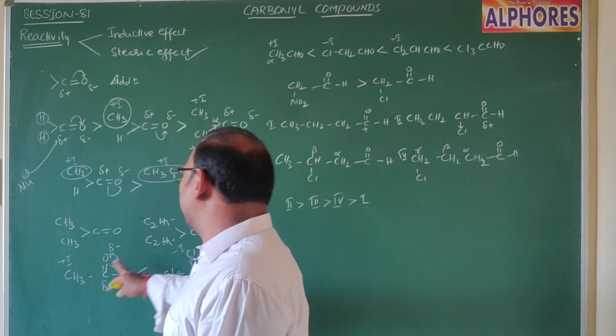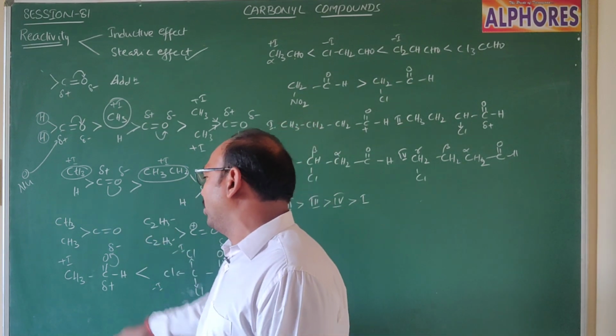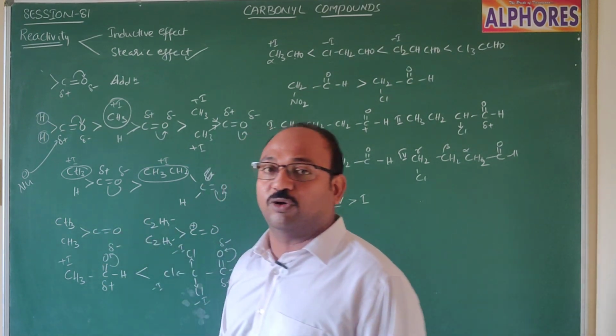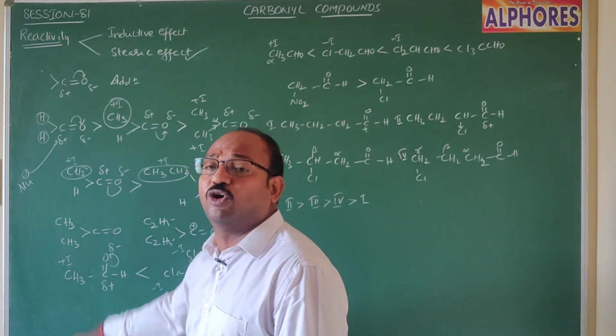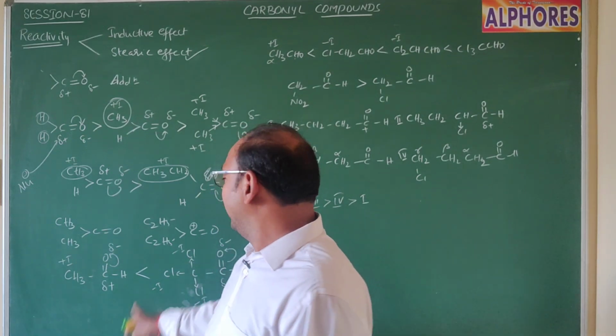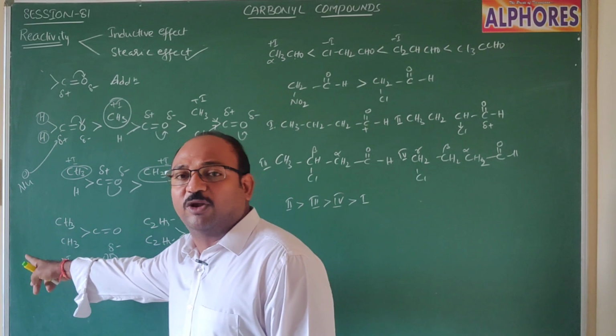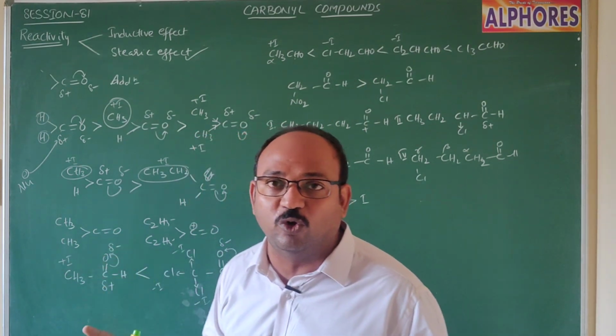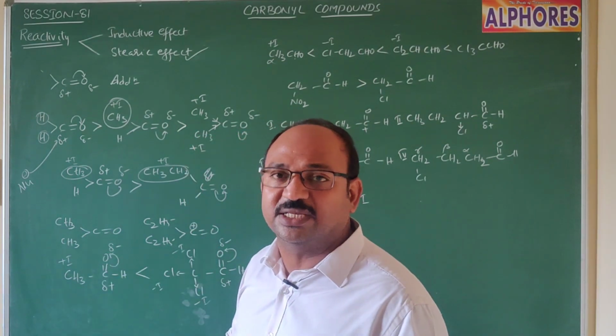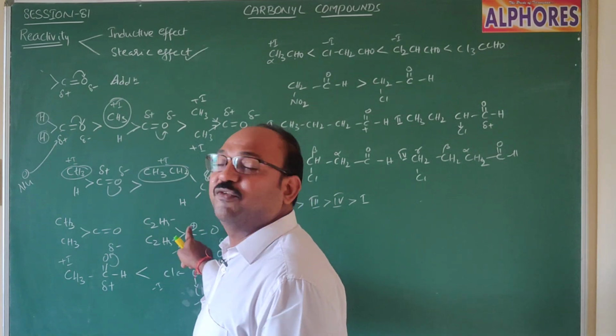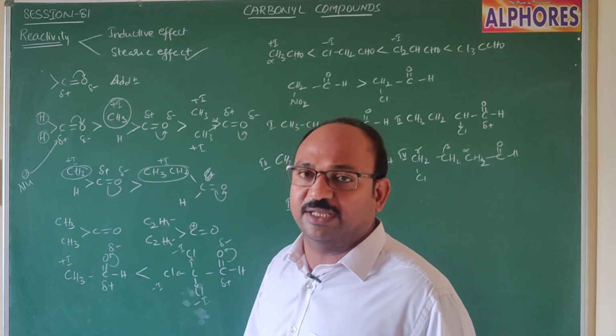And compare acetone, dimethyl ketone, and diethyl ketone. In dimethyl ketone, two methyl groups are there. In diethyl ketone, two ethyl groups are there. As you know, compared to methyl, ethyl groups are big groups, which cause more steric hindrance. That's why the approaching tendency of the nucleophile upon this carbon decreases.